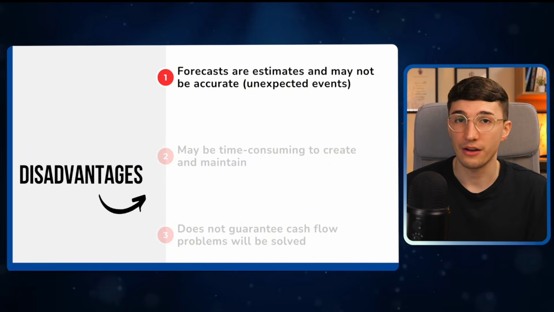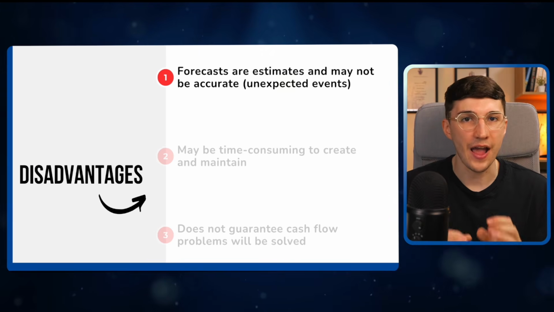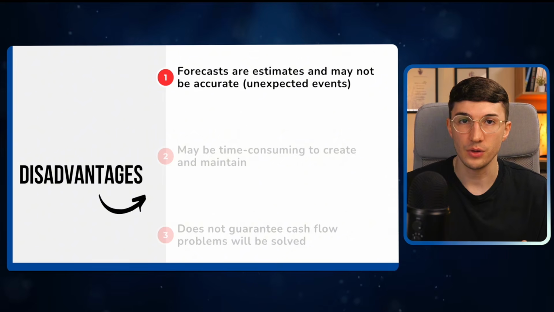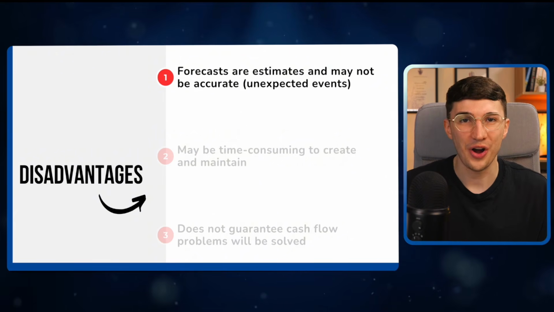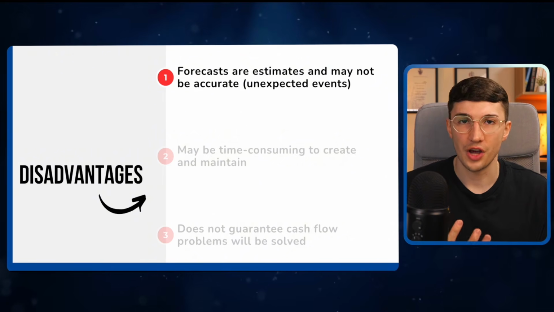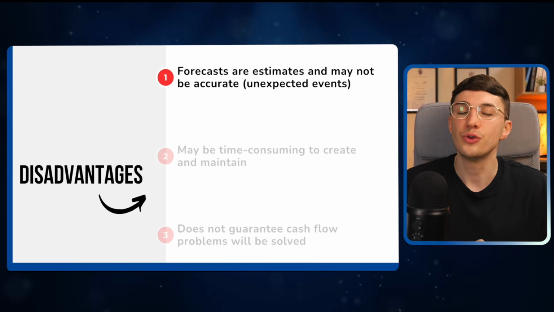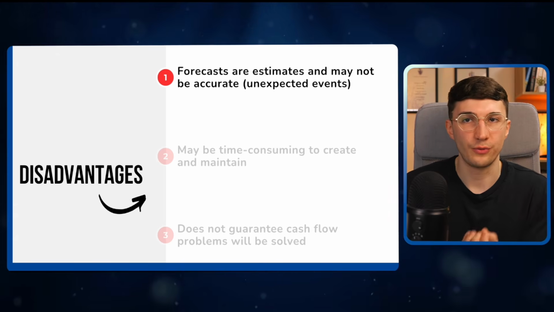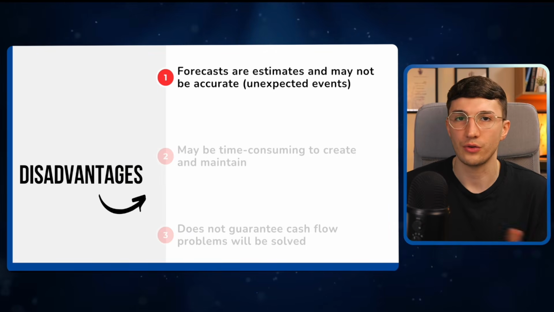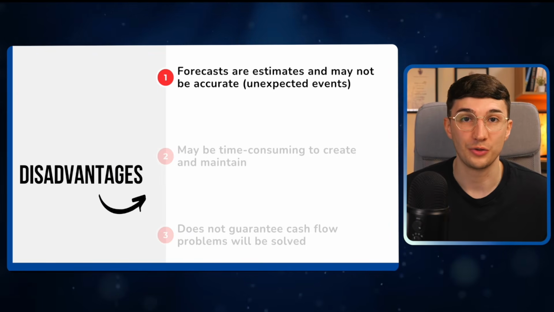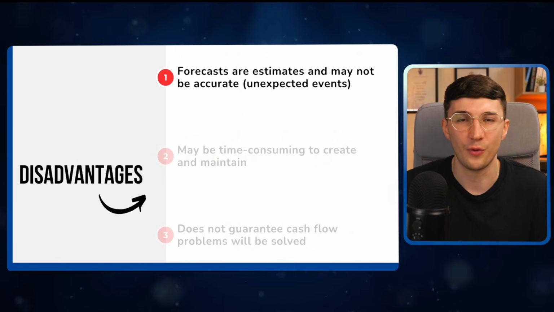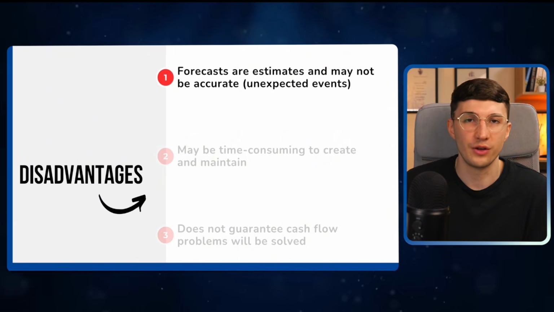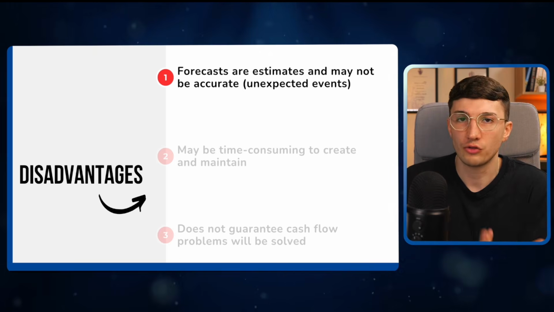However, they do have problems. Now, it's in the name. It's a cash flow forecast, meaning we're trying to predict the future. No matter how hard you try, there will always be uncertainty and unexpected events that you can never plan for. So you have to appreciate it is just a forecast. It will be prone to inaccuracy, because someone in January 2020 thought this was going to be an amazing year for all businesses. Then in March 2020, we had COVID, we had all those lockdowns. You cannot plan for those types of events.